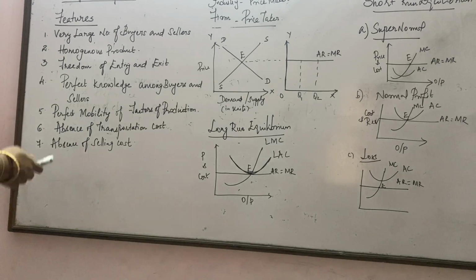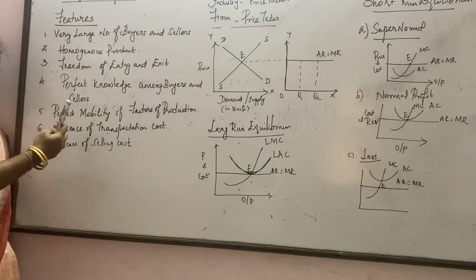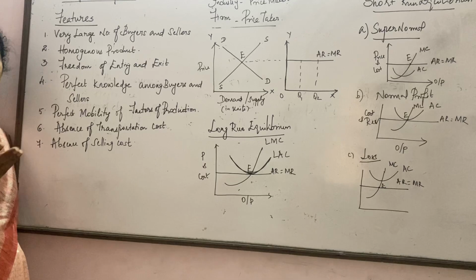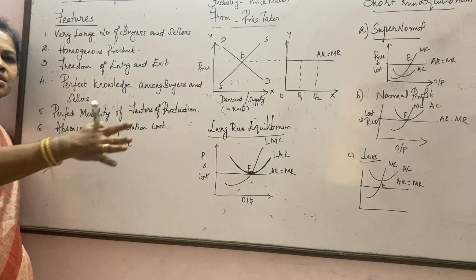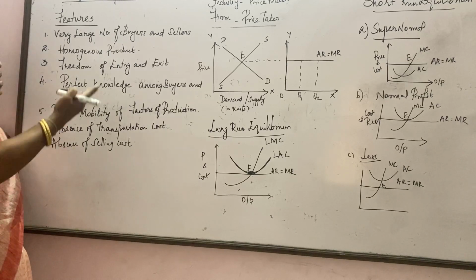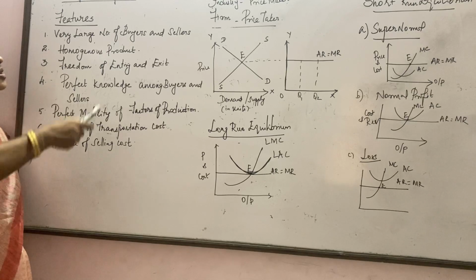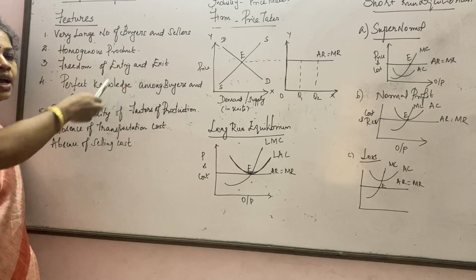First, there is a very large number of buyers and sellers. What does it mean? Let's go to our regular market where we buy fruits and vegetables. What can we see? There are so many sellers in the market, and so many buyers who come to buy the product. So always for a perfect competition, the buyers are going to be more and the sellers are going to be more.